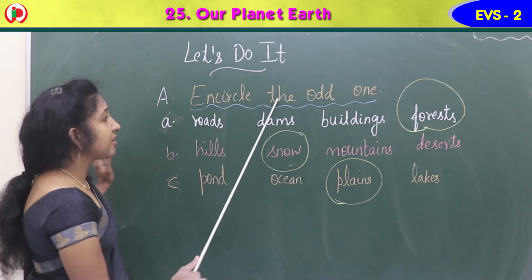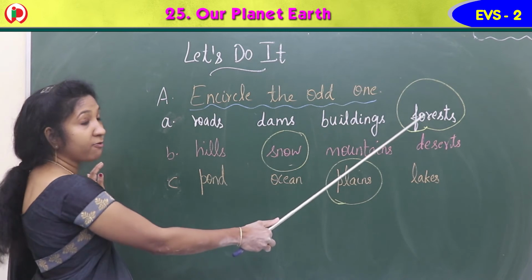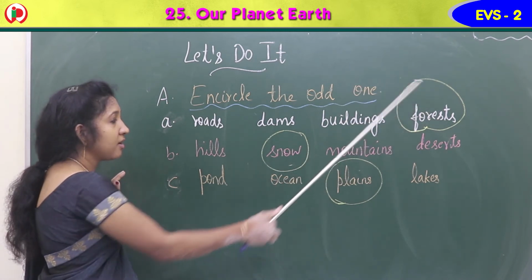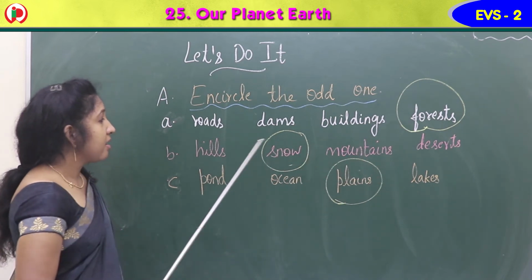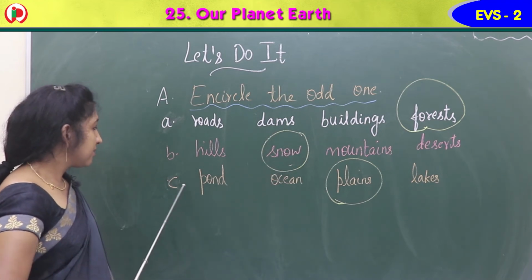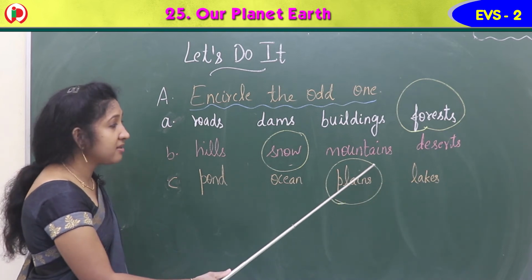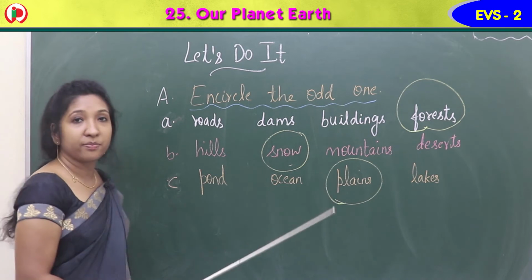So encircle the odd one. Among these, roads, dams, buildings, forest. Forest is the odd one in the group, so circle it. B. Hills, snow, mountains, deserts. Snow is the odd one in the group, so circle it. C. Pond, ocean, plains, lakes. Plains is the odd one in the group, so circle plains. Okay?